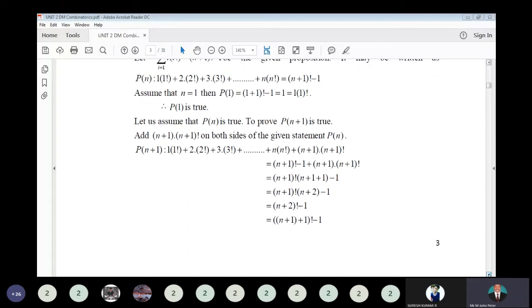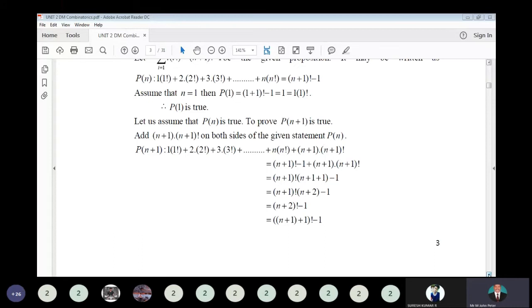Okay. So that is the left hand side series. You have to add the n plus 1 into n plus 1 factorial. Similarly, on the right hand side, the same value you have to add. So here, the right hand side simplification. You have to see that in both the two terms, there is n plus 1 factorial. So take n plus 1 factorial as common.